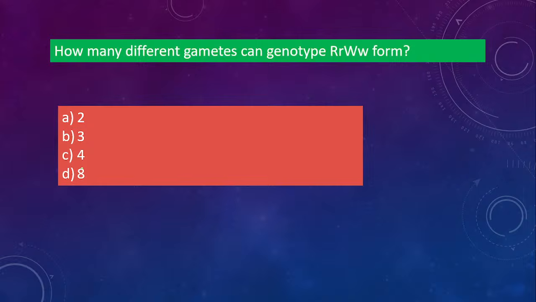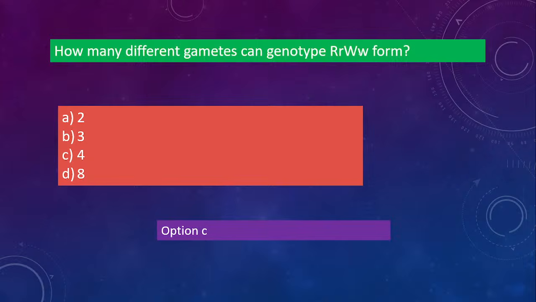Next one. How many different gametes can the genotype capital R, small r, capital W, small w form? Is it 2, 3, 4 or 8? How many gametes can be formed from this? The correct answer is option C, 4.